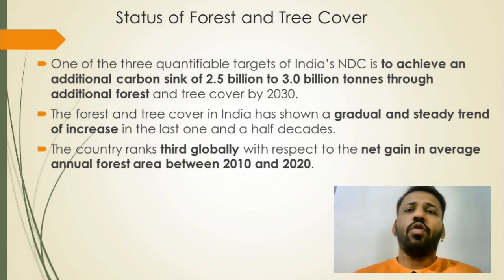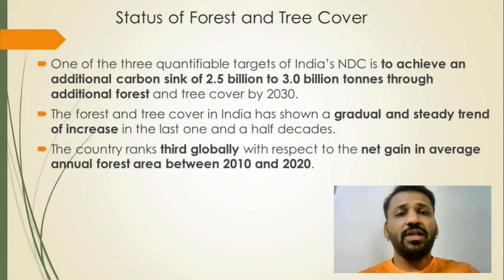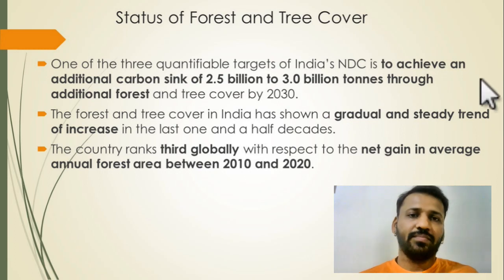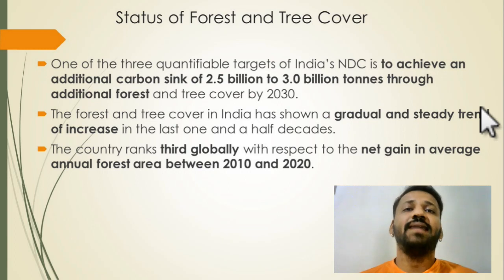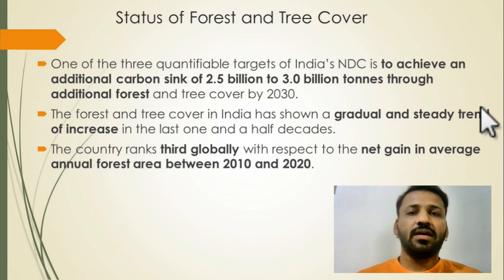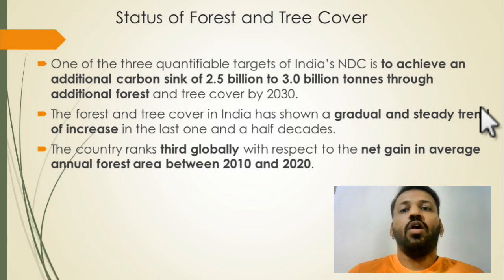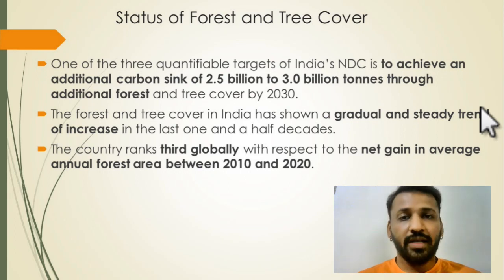So here the forest in India is gradually and steadily increasing. What this forest report says is that the forest cover and tree cover in India is gradually increasing. The country ranks third globally with respect to net average gain of annual forest area between 2010 to 2020.